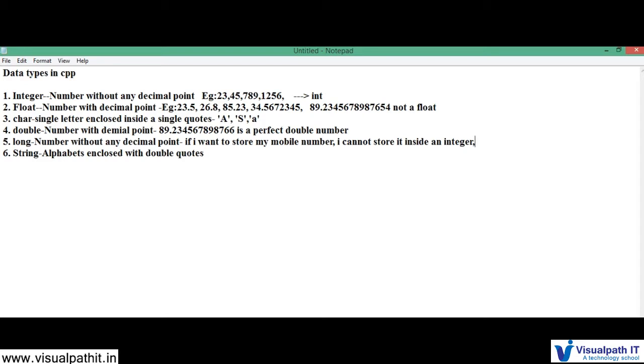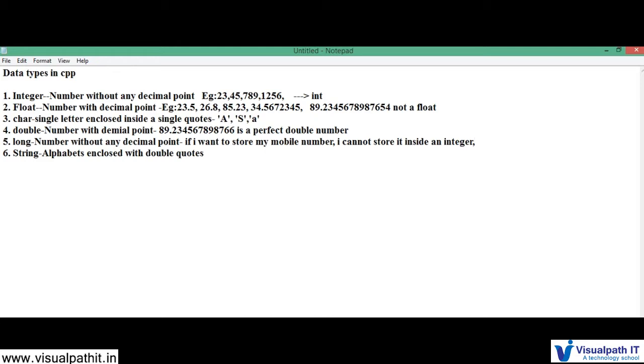See, if you take an integer, the integer can store up to 32,767 only. If you give more than that, your compiler will throw you an error. There is no space to store an integer, something like that. So these are the things that we need to consider for data type. If I'm going to store a mobile number, I should not choose integer. If I'm going to store an account number, I should not choose integer.